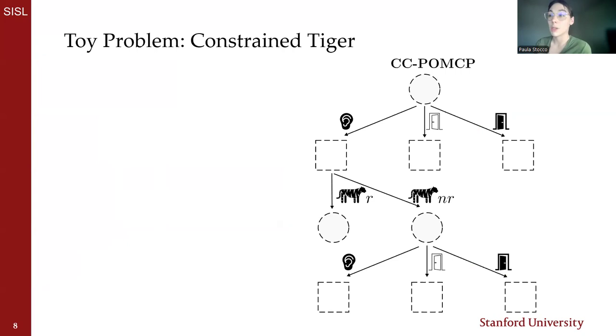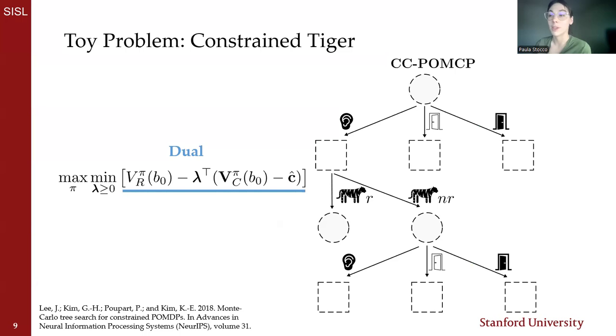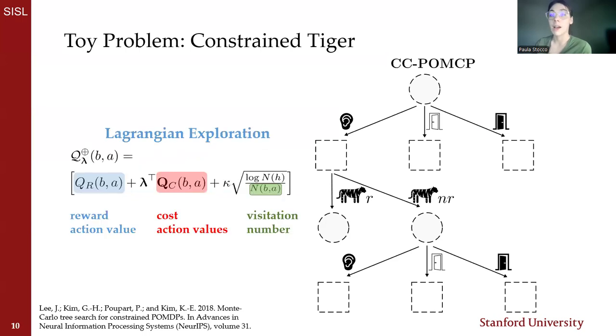In CC-POMCP, a search tree can be built with a black box simulator, and by observing the outcomes of the simulated actions, we can estimate the value of an action. After the tree is built, we select an action expecting to maximize probable long-term accumulative reward within constraints. To find a single value to make a decision, we can write the dual for the linear program to solve our constraint optimization problem, and from that, adapt a scalarized action value.